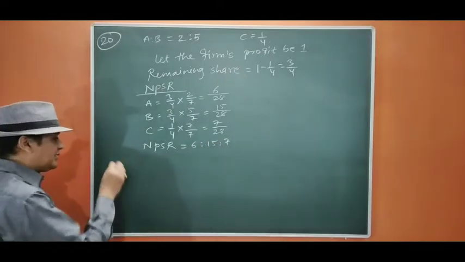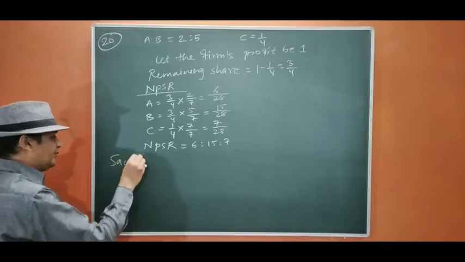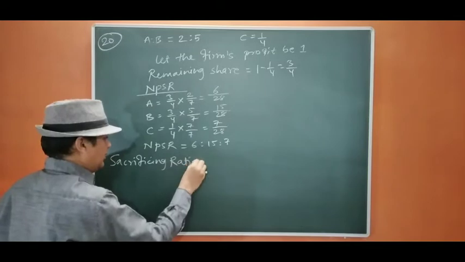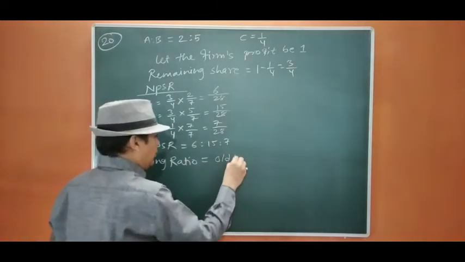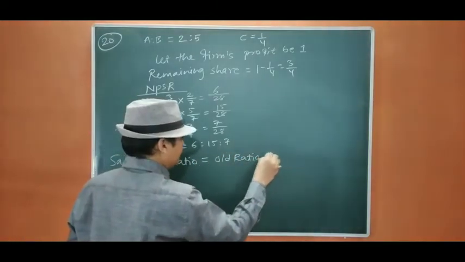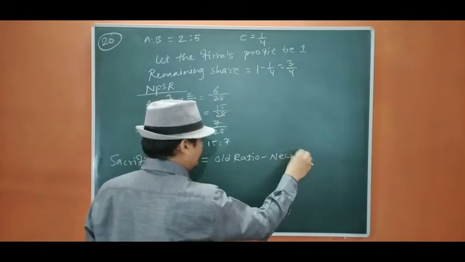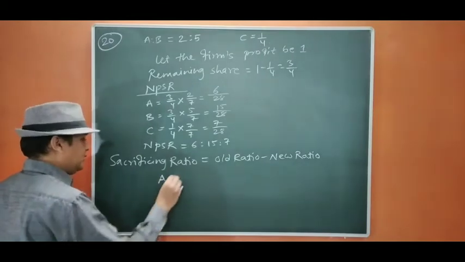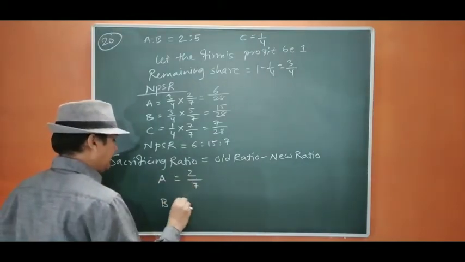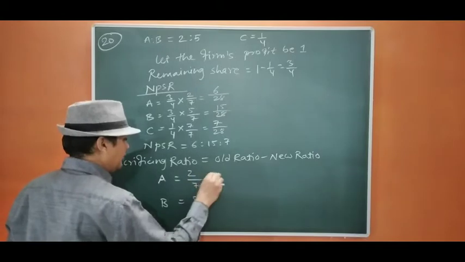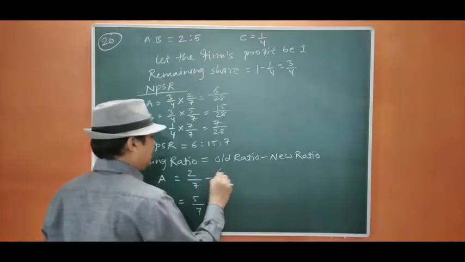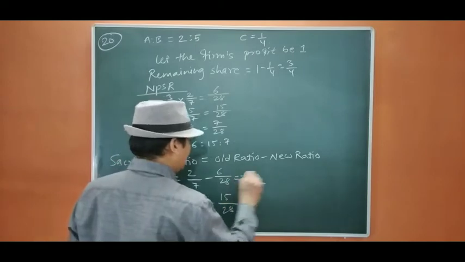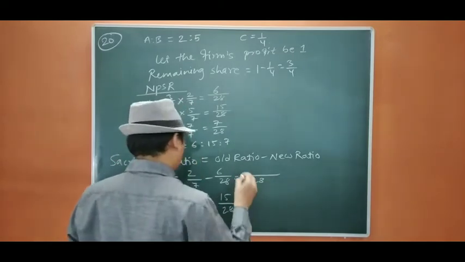Now we are going to find out the sacrificing ratio. Sacrificing ratio equals old ratio minus new ratio. So for A and B, old ratio is 2 by 7 and 5 by 7. We are going to derive the new ratio, that is 6 by 28 and 15 by 28. Here the denominator will be 28.